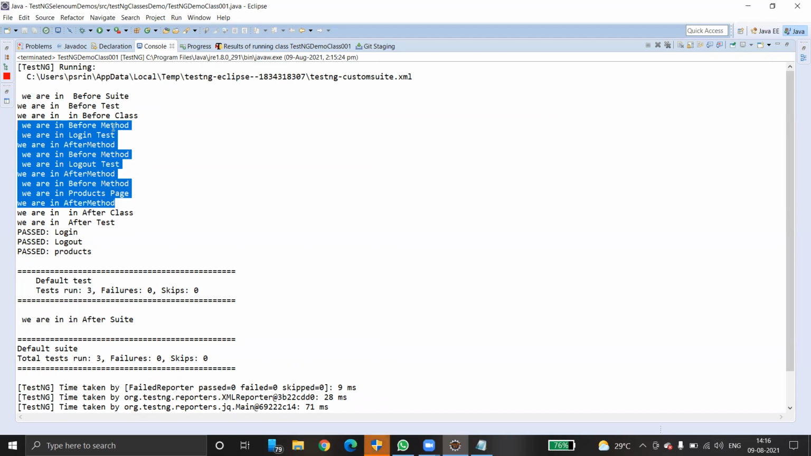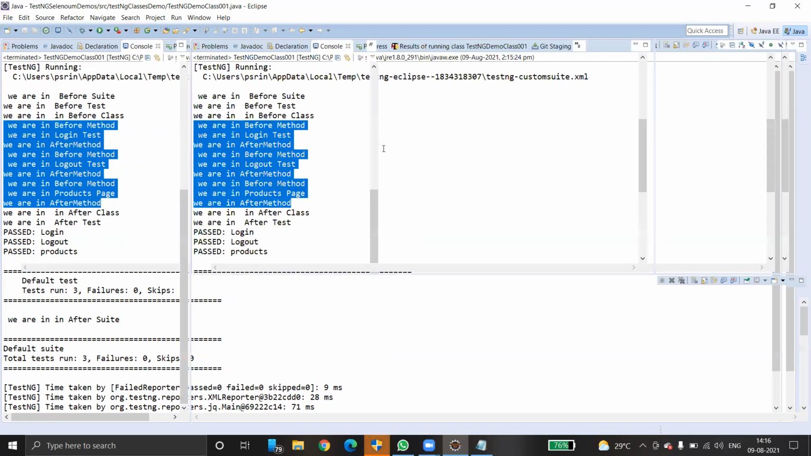Before suite, and then test, and then class, and then again after test. Is it clear? See how many test methods are there? Login, logout, and products. Three test methods are there.